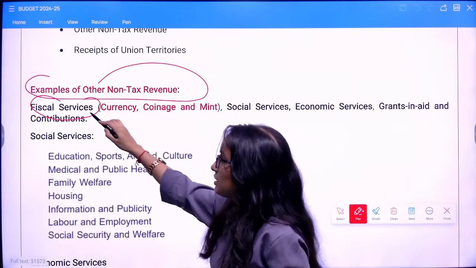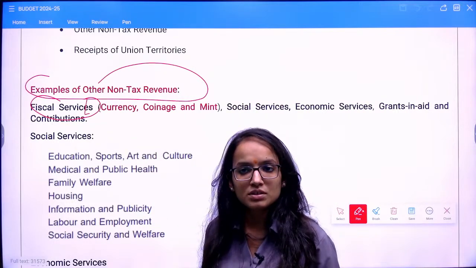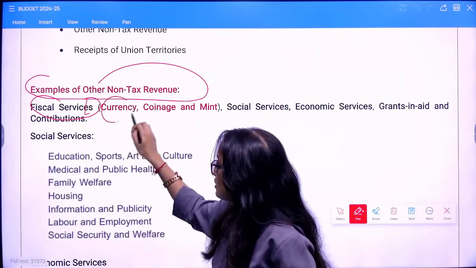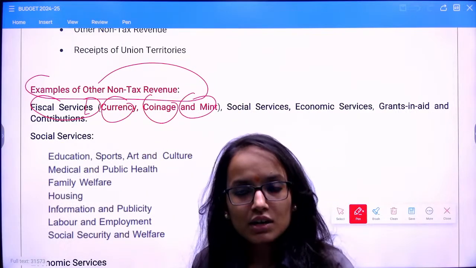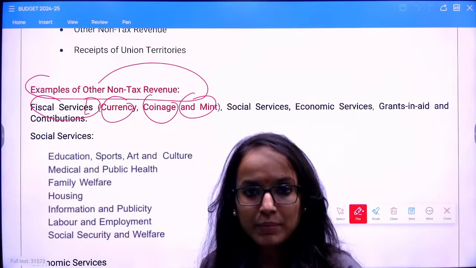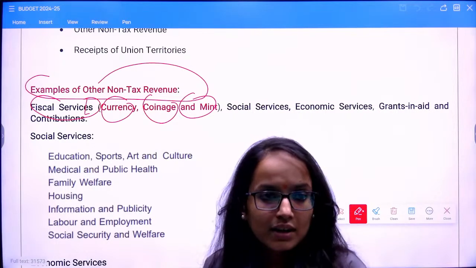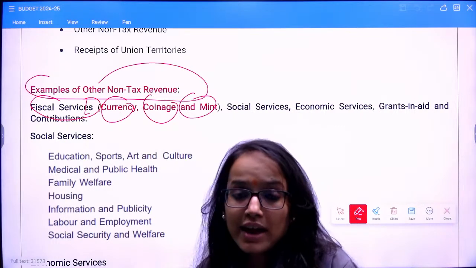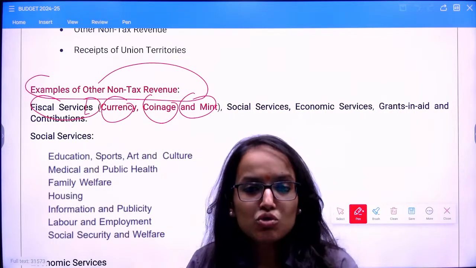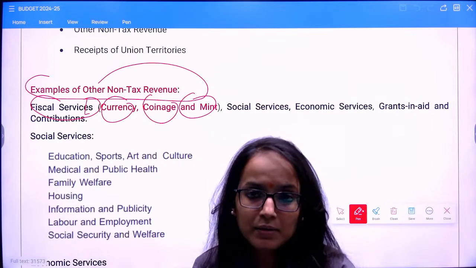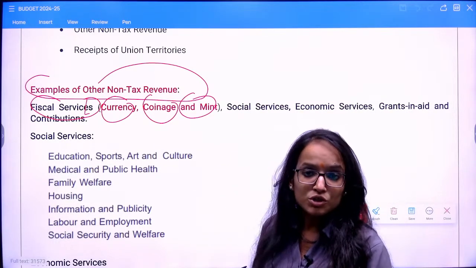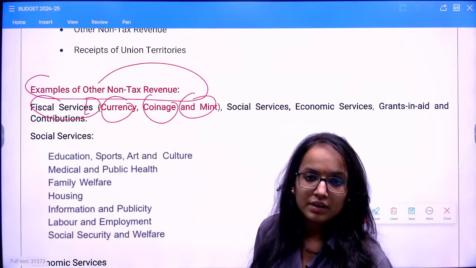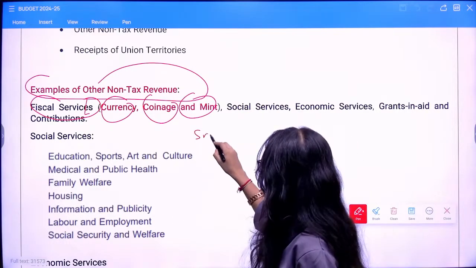So you have fiscal services. What fiscal services? Fiscal services like currency, coinage and mint. So you know, the government earns from the minting process as well, minting of coins, like the assaying fees. So basically assessing the quality of the materials or the metal, and the government also earns from the smaller coins, right? Small coins you have.